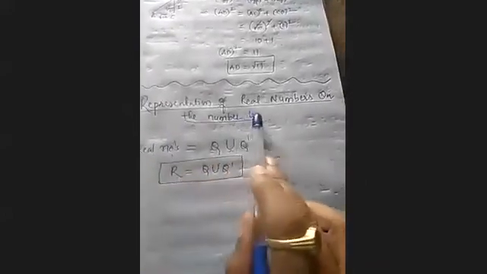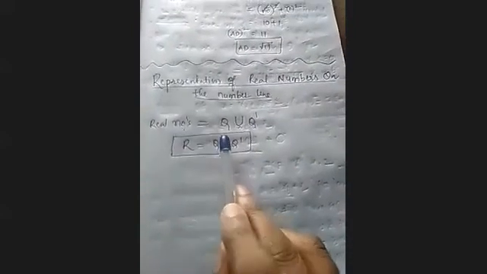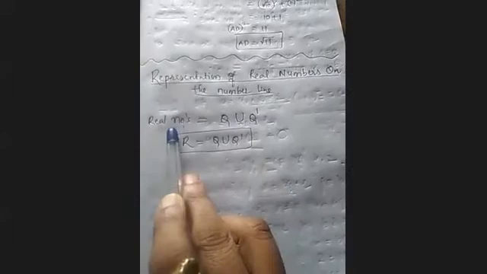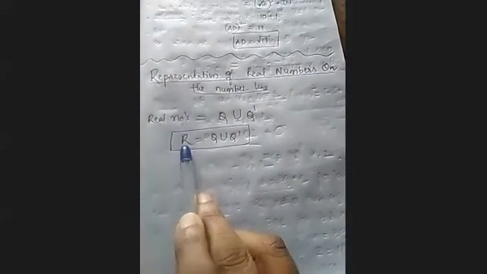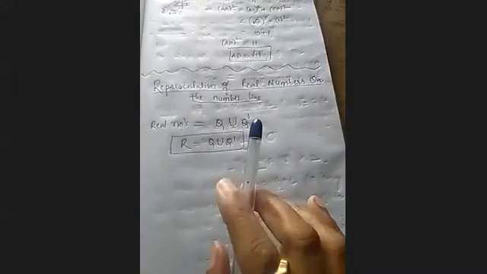Okay. Representation of real numbers on the number line. Real numbers means rationals and irrationals together are called real numbers. The set of real numbers is denoted by capital R. Q means rational, Q dash means irrationals. Till date, we discussed how to represent rational numbers on the number line and how to represent irrationals on the number line. So our topic today is real numbers: how to represent real numbers on the number line. Of course, rationals and irrationals are called real numbers, right? So let us see how they are going to ask questions on real numbers.